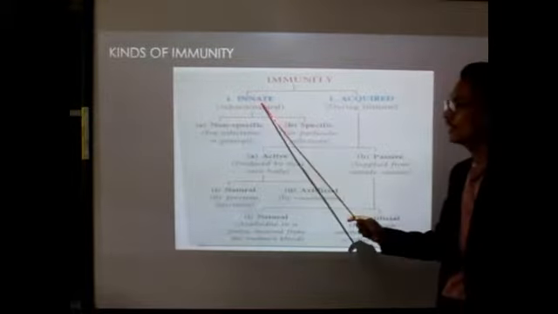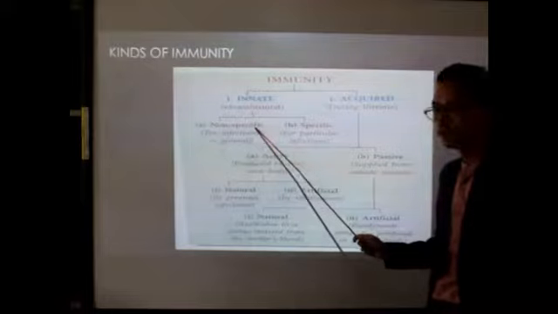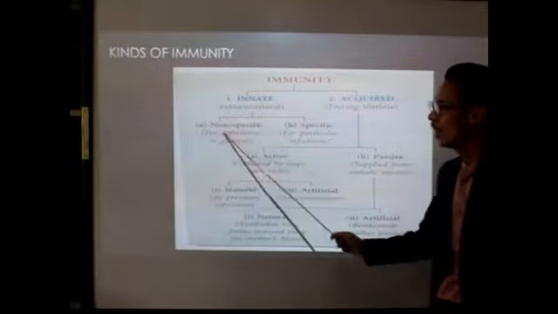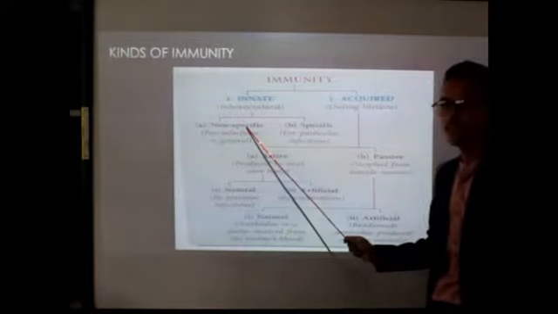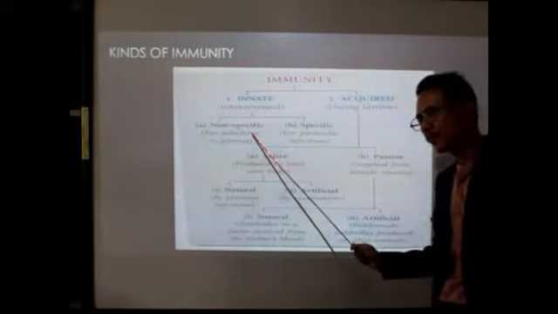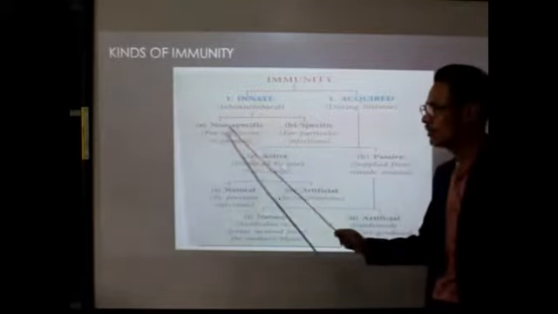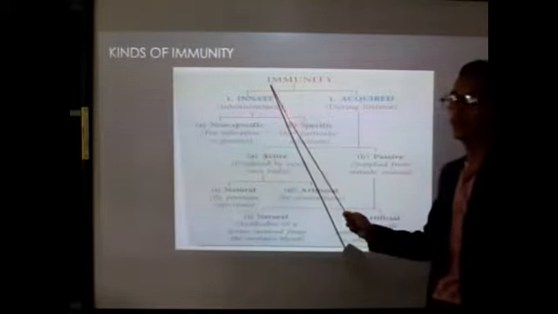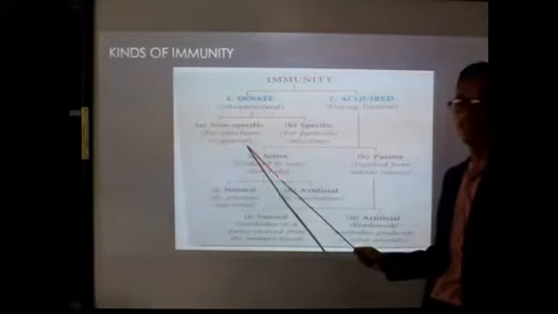Now, types of innate immunity. There are two types of innate immunity, non-specific and specific. Non-specific means it will fight with all types of infections. Whatever the type of infection, whatever the type of germs that enter our body, this non-specific innate immunity will come into action. So it is for infections in general, clear?